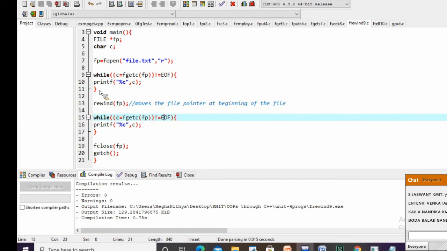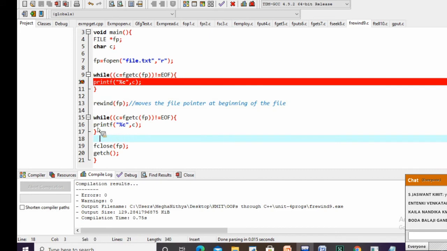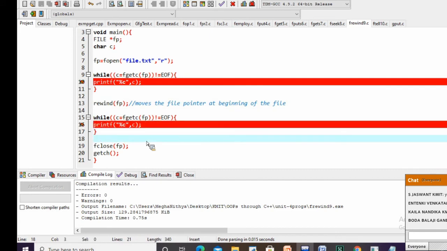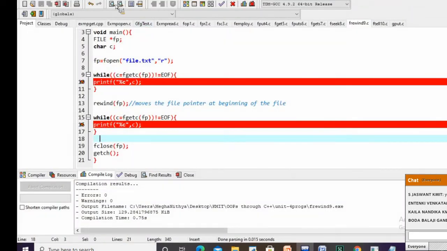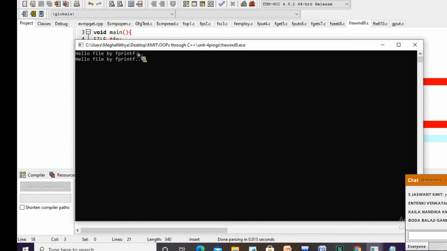The first one was printed by the first printf, and the second one was printed by the second printf. That is the reason we are able to see the two statements, hello file by fprintf, hello file by fprintf.